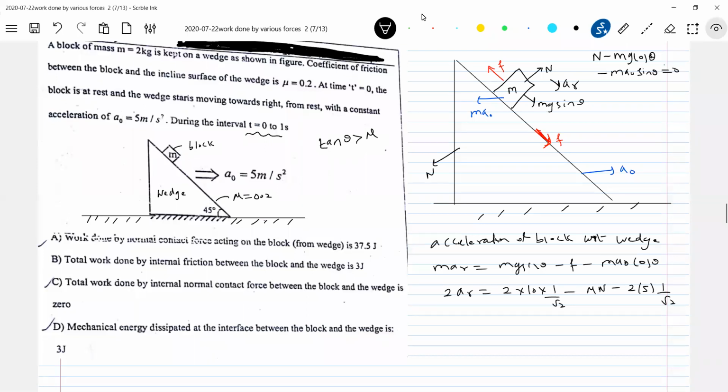Perpendicular to the incline in this direction: M A naught sin theta, normal contact, mg cos theta. I'll show that mg cos theta. Okay, so let's calculate the value of N. N will be 15 root 2, 2 into 10 into 1 by root 2, M A naught 5.